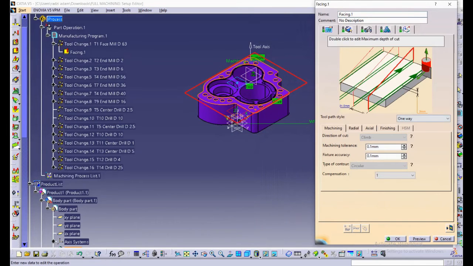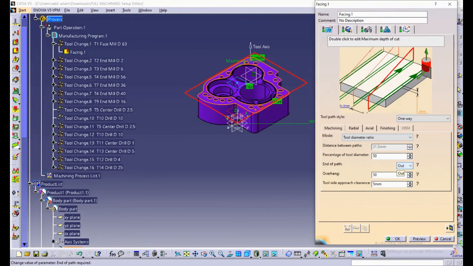Next, change the tool path style to one way. In radial strategy, use end of path out to avoid cutter marks at the end of the path. Meanwhile, in axial strategy, choose maximum depth of cut and put 1 mm or 2 mm as a guide to avoid problems with the machine when doing the process.